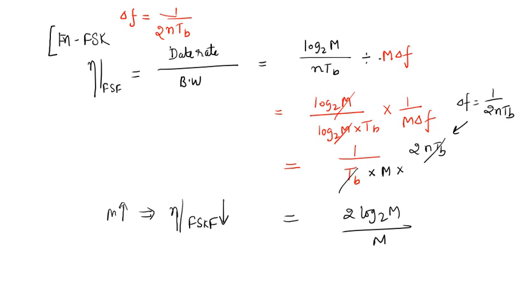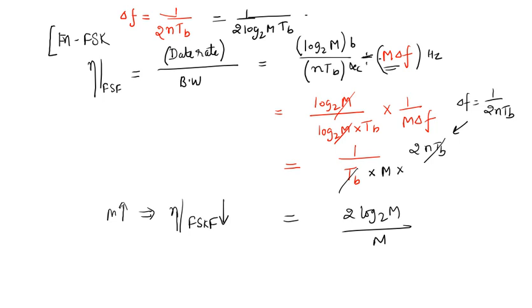Of course, as I told you, the data rate for all the M-array schemes is the same: log 2 M bits transmitted in log 2 M Tb seconds, so bits per second, and this is divided by the bandwidth of the MFSK scheme, per hertz. We studied in our previous class that the bandwidth occupied by the M-array FSK signal is M delta F, where delta F is 1/2 nTb or 1/2 log 2 M Tb. So if you solve it, the division sign becomes a cross, you write it as 1/delta F, put delta F as 1/2 nTb and solve it.